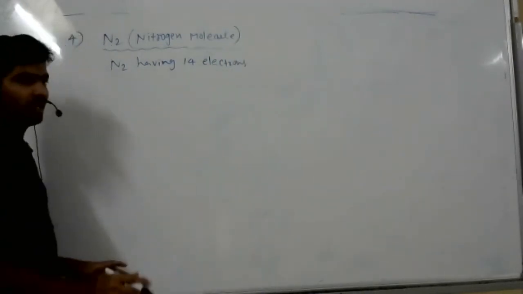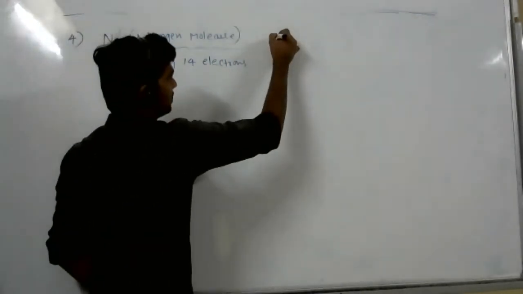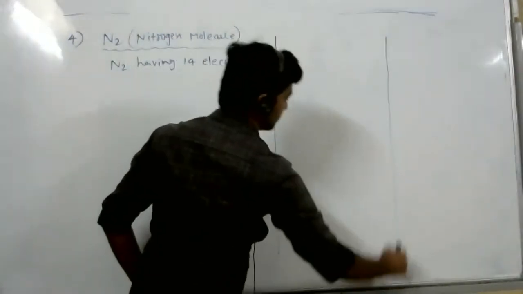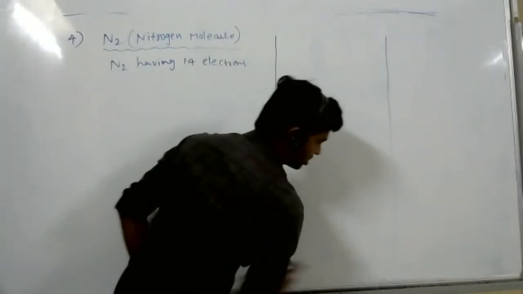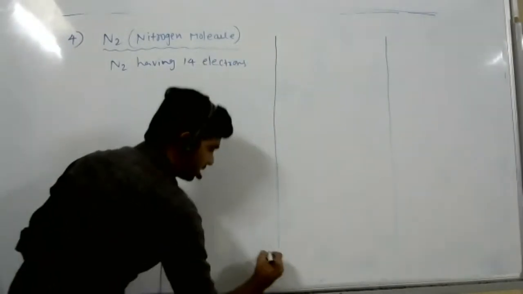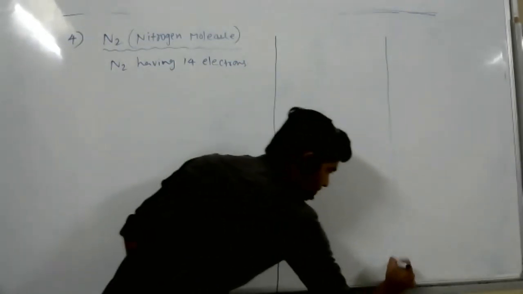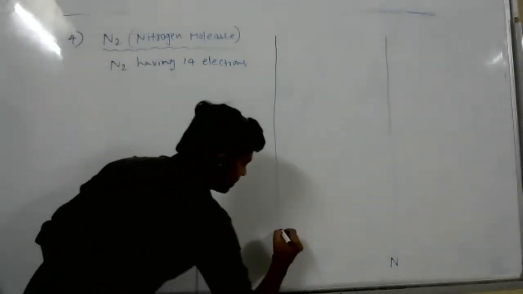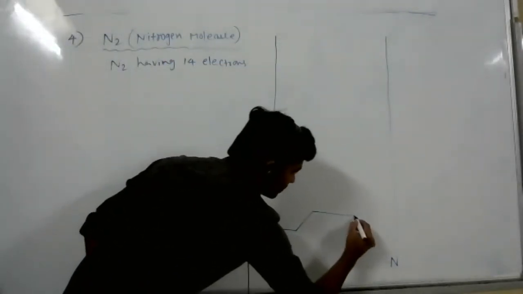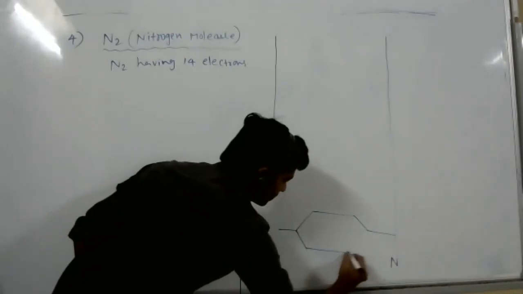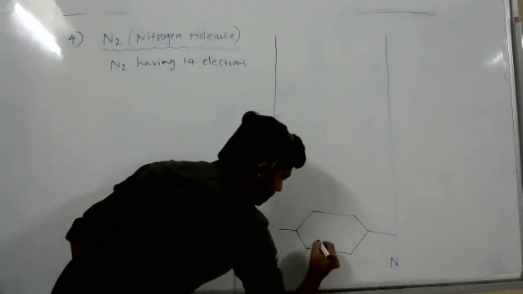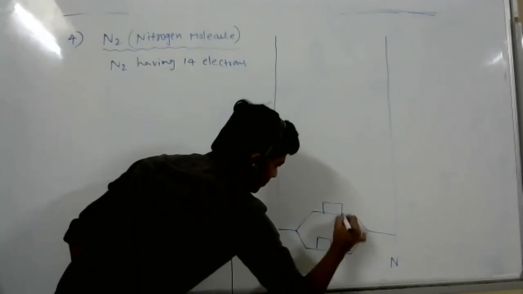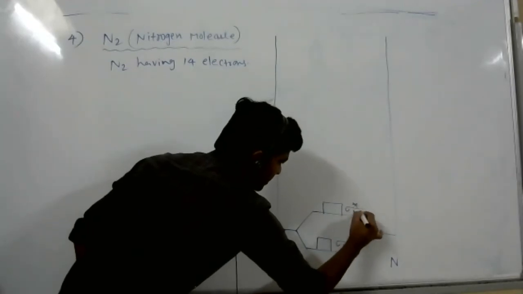Okay, so draw this diagram clearly. Don't rub on the papers. Here one nitrogen atom, and on the downside also a nitrogen atom. This is sigma 1s, sigma star 1s.